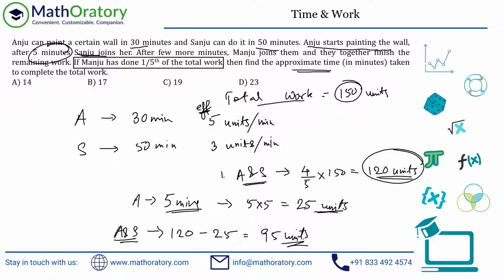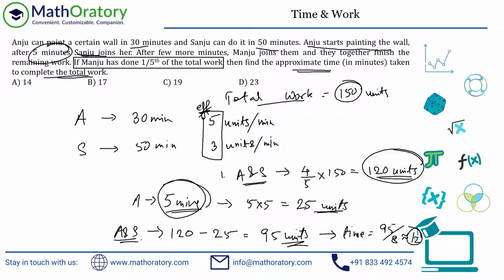Now, what is the question looking for? The question is looking for the approximate time taken to complete the total work. So it's not after Anju has completed the 5 minutes. This 5 minutes will also be accounted for. And when Anju and Sanju are working together, they are completing 8 units of work every minute, right? So this should lead to a time of 95 divided by 8, which is approximately 12, isn't it? We are looking for approximate time, so I'm just quickly going into the approximation.